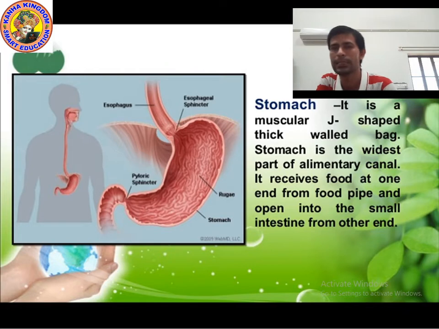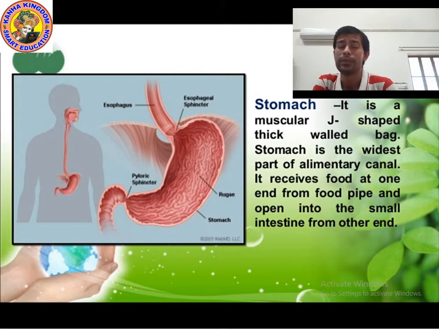Now we will study about the stomach. You can see the clear picture of the stomach. What is the shape of the stomach? It is J-shaped, J for jug. It is a J-shaped, thick-walled bag, which means it is strong. The stomach is the widest part of the alimentary canal. It is large in volume. That's why you can eat any kind of sweet, any kind of spicy food.